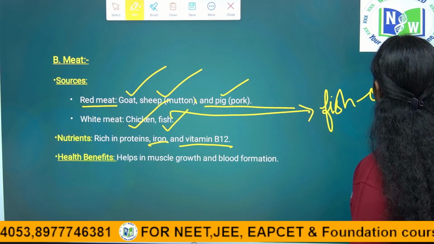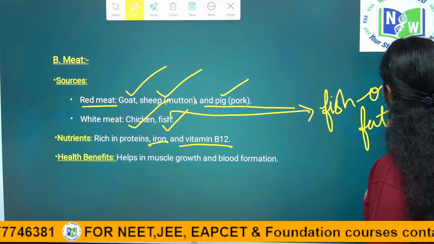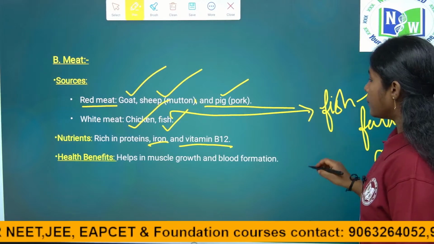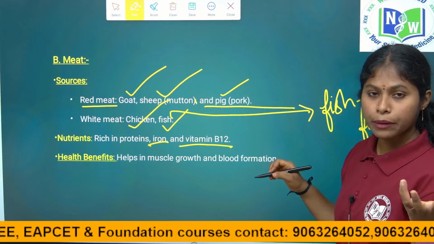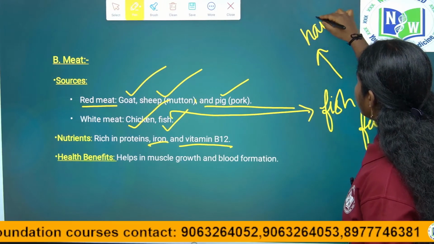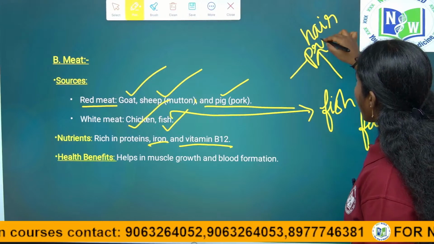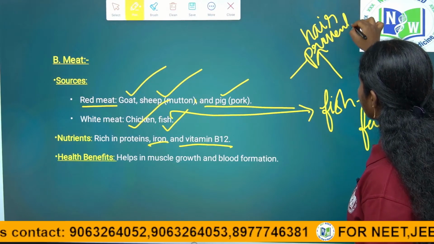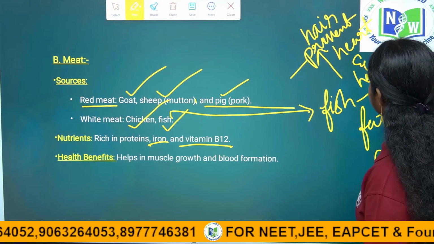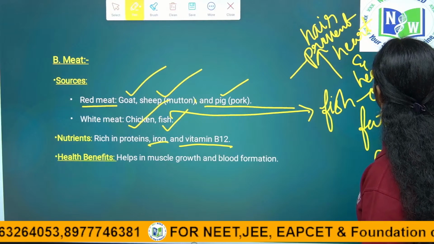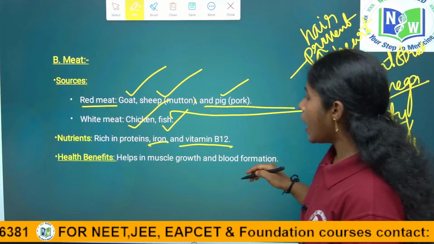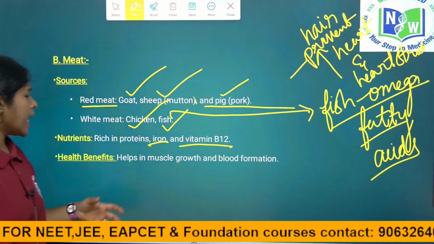Omega fatty acids play a key role in our body, for the hair and also to prevent heart diseases and heart strokes, and they help in muscle growth also.